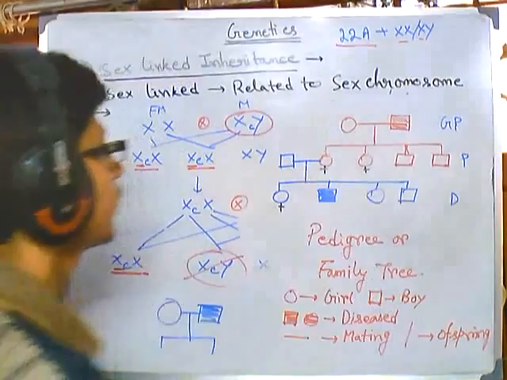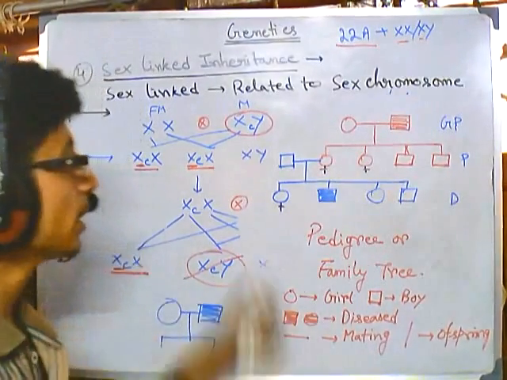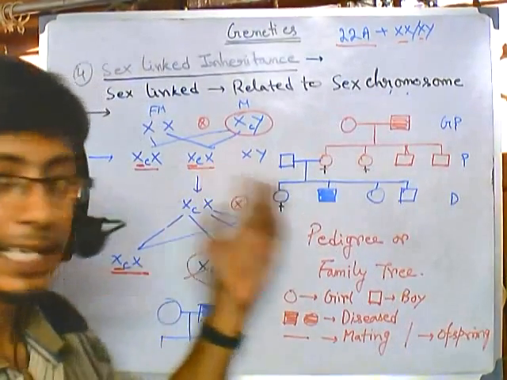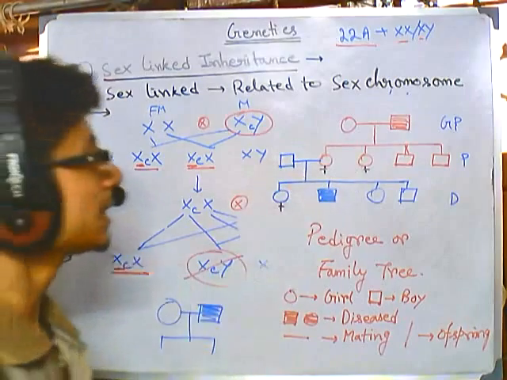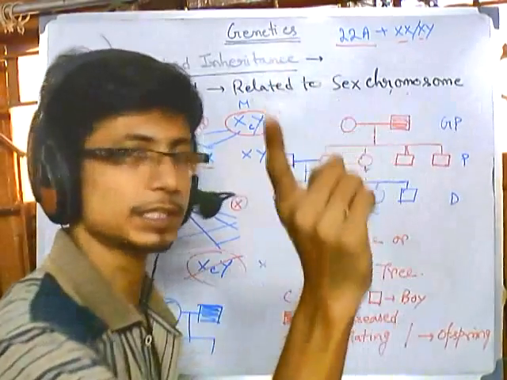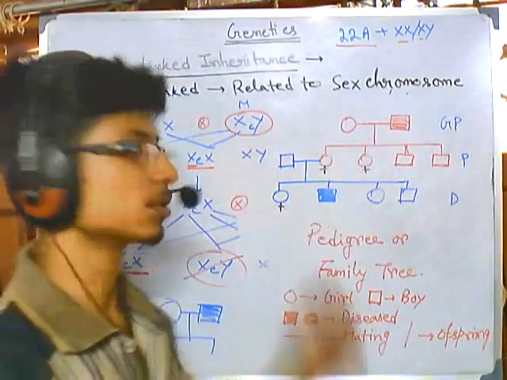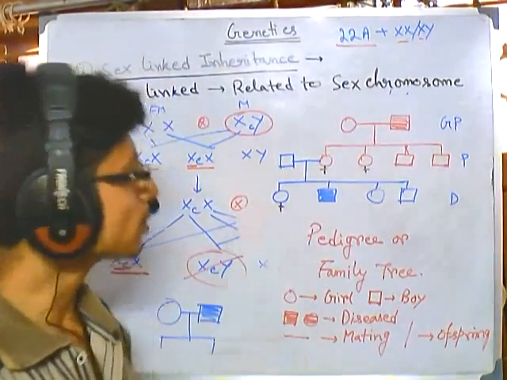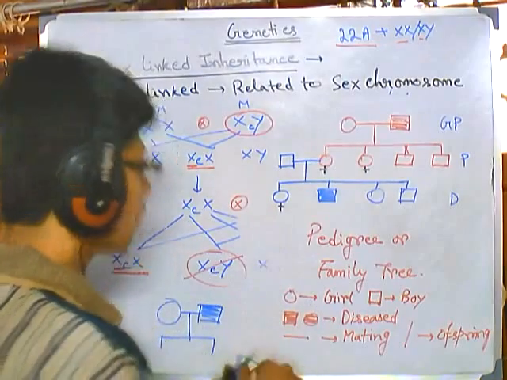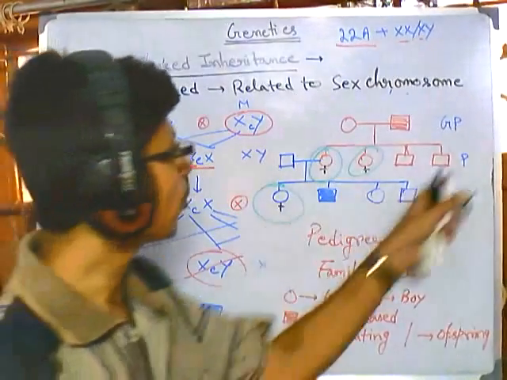By looking at this, we can find only 2 persons having color blindness, and 3 of them are carriers. And remember one thing, which is very important: by analyzing this pedigree, we can tell that for the first time the disease comes from this grandfather. He is the main culprit for this disease, because he was color blind. For that reason, this third generation boy is also color blind. Also, you can see that all of the girls are carriers only. None of the boys are carriers.